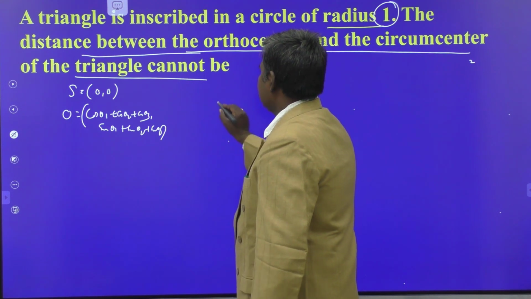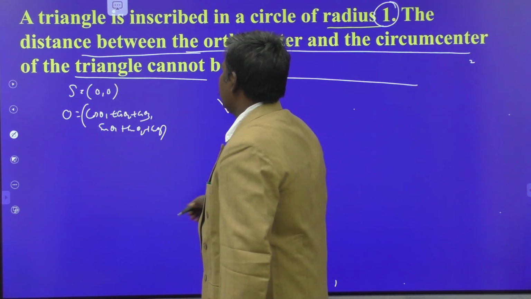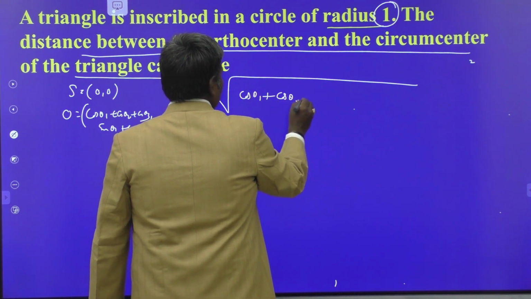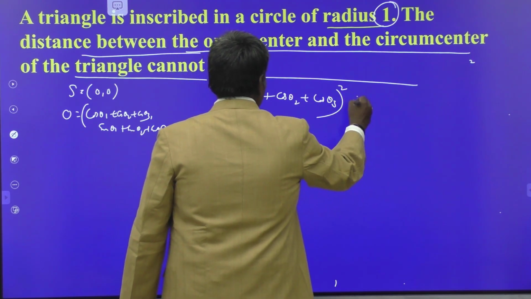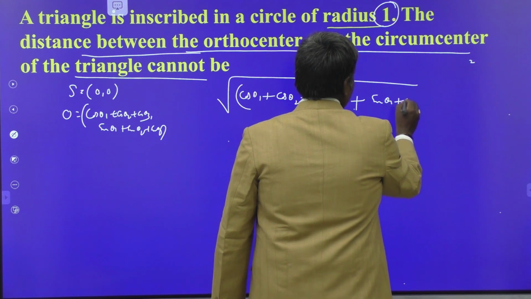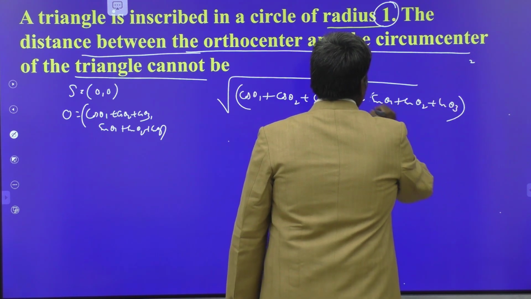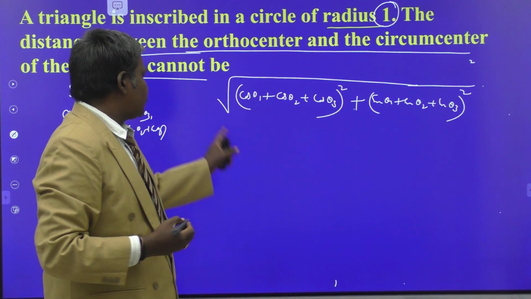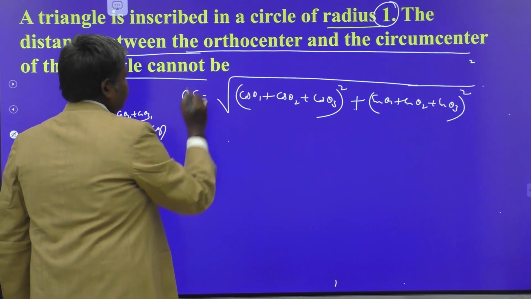That is square root of this minus 0 whole square: cos theta 1 plus cos theta 2 plus cos theta 3 whole square plus sin theta 1 plus sin theta 2 plus sin theta 3 whole square. Okay. This is the distance between the orthocenter and circumcenter, that is OS.